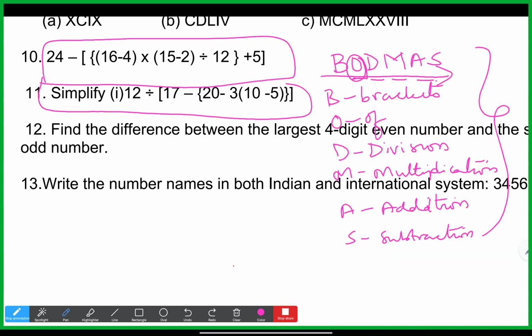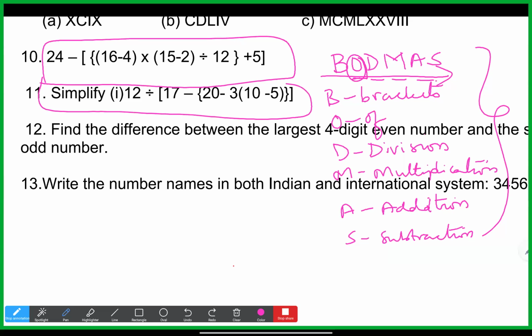Both of you are seeing the screen now? Yes, sir. I wrote Bodmas in full letters. B for brackets, O for of, D division, M multiplication, A addition, S subtraction.